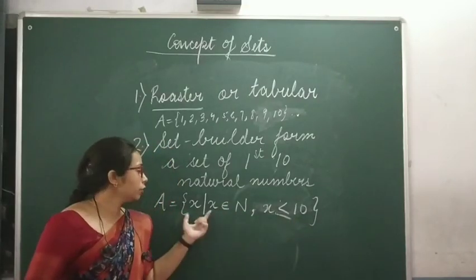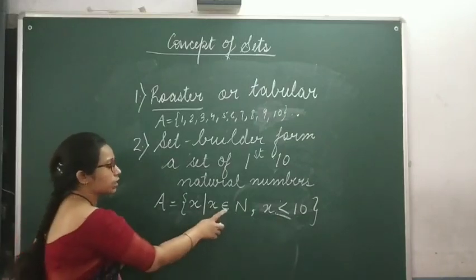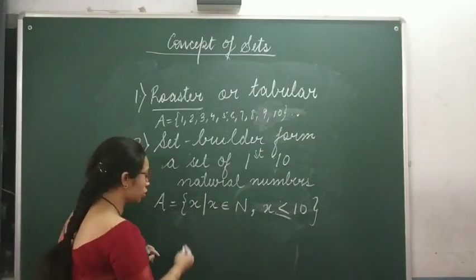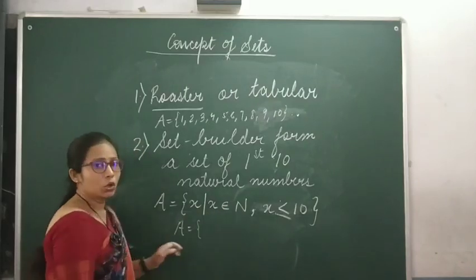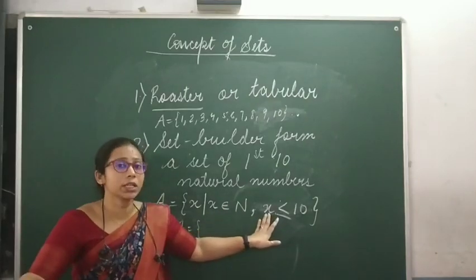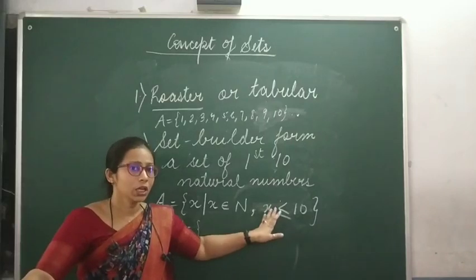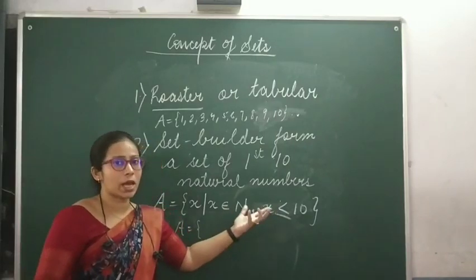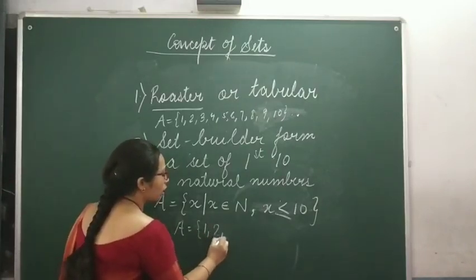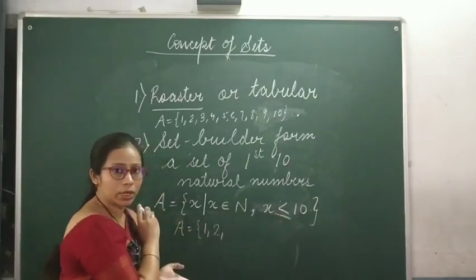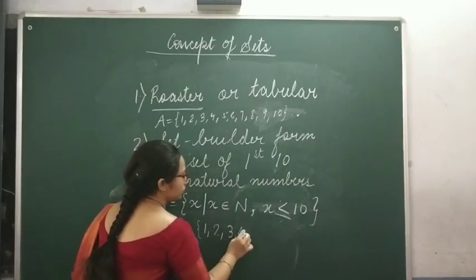If you read it, you will understand that this is a natural number. That means it's going to start from 1, because there is no constraint that this has to be greater than something. It is just a natural number, and it is not greater than any other number. So it will start from 1 only, 1, 2, and it is less than equal to 10. So it will go up to 10.